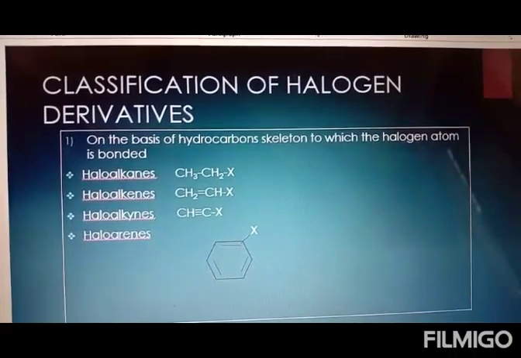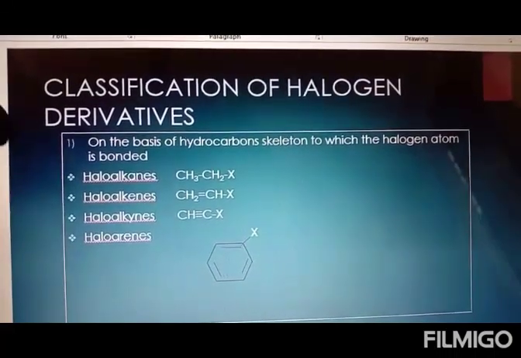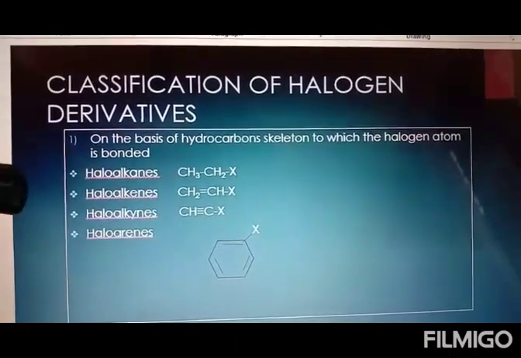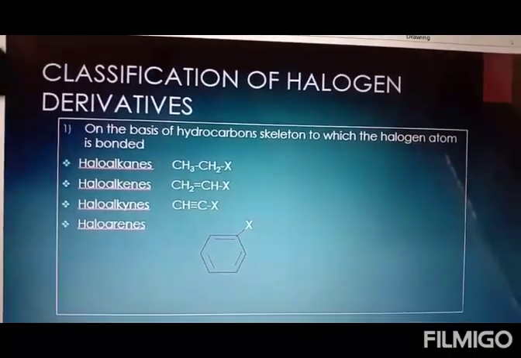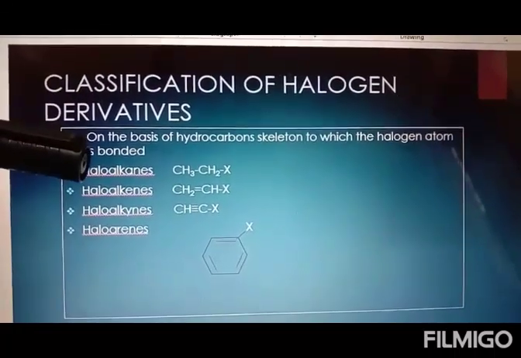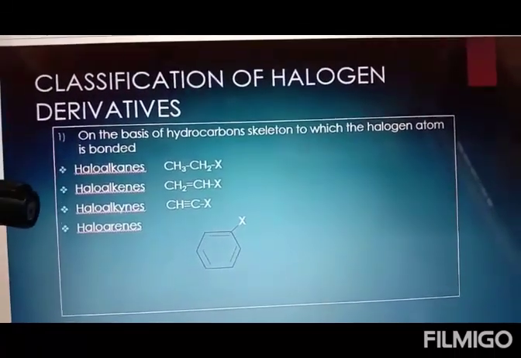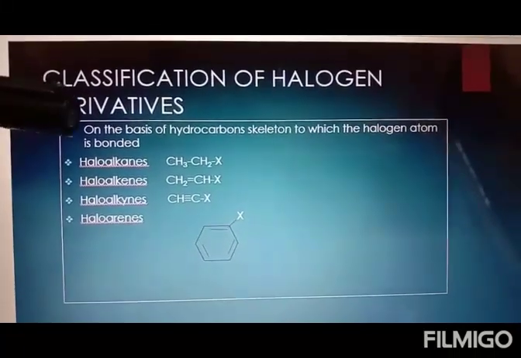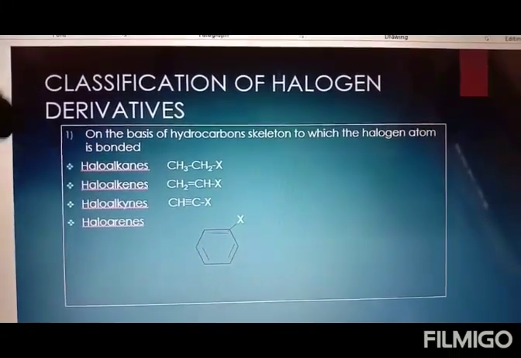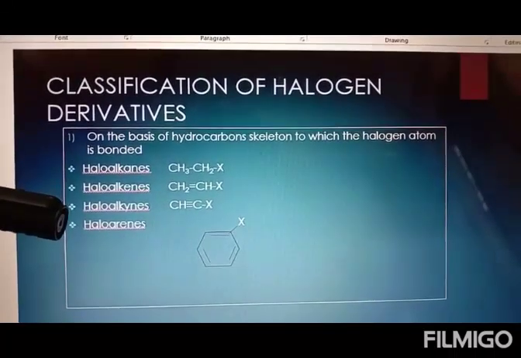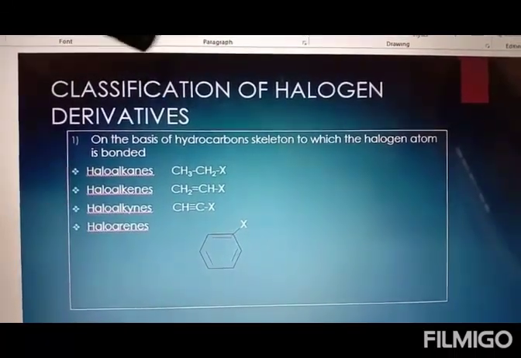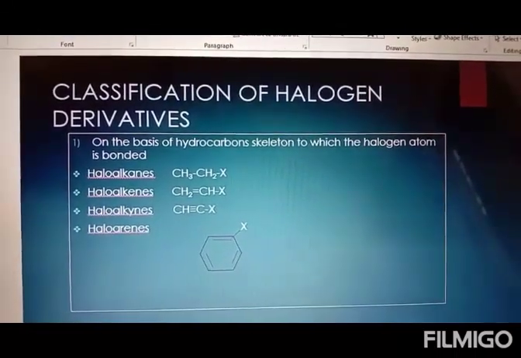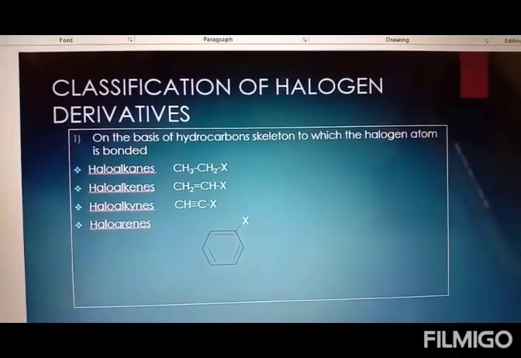It is classified as haloalkane because we have replaced the hydrogen from the alkane family, haloalkene as we have replaced the hydrogen from the alkene family, haloalkynes, in which we have replaced the hydrogen from the alkyne family, and haloarene, in which we have replaced the hydrogen from the aromatic group. And this is the first classification.